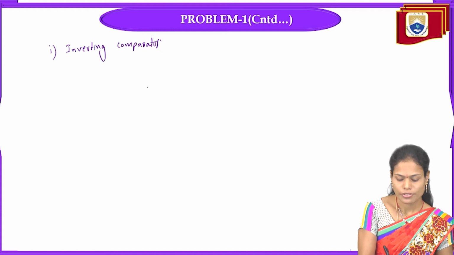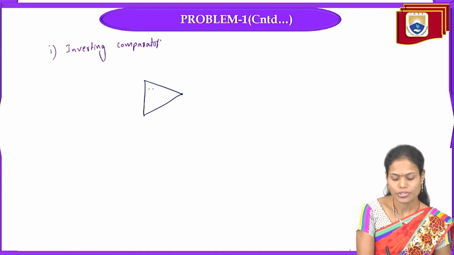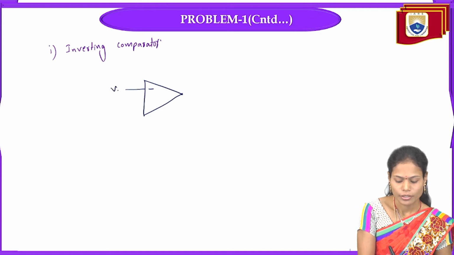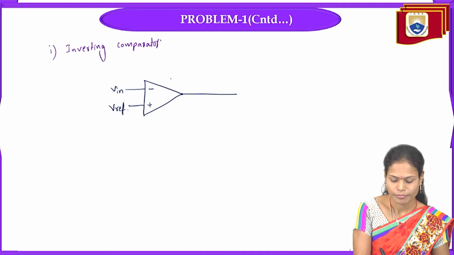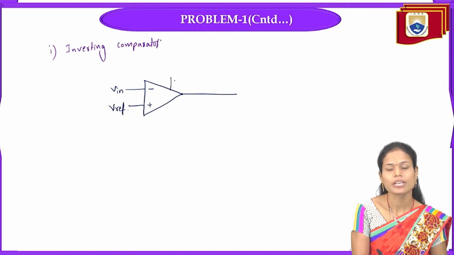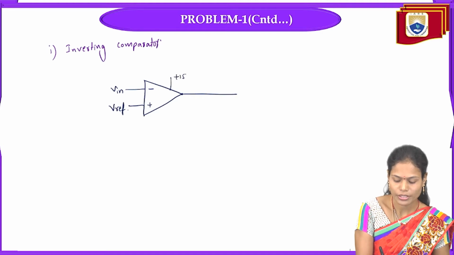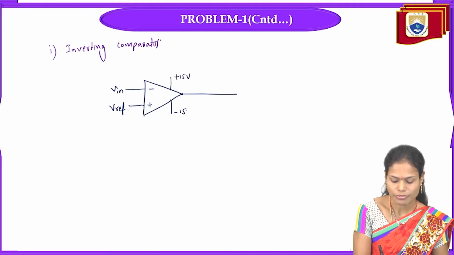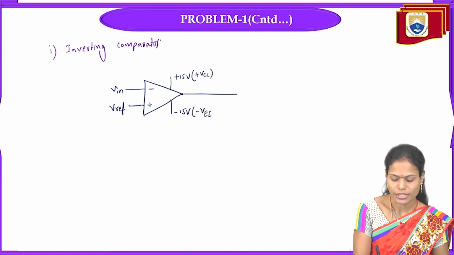Okay. So in the case of the inverting comparator, what I said already: inverting comparator means the input signal we need to apply to the inverting terminal, and the reference voltage is applied to the non-inverting terminal. And in the problem, the given plus or minus VCC value is plus or minus 15 volts. So here it is plus 15, and here it is minus 15 volts. This is nothing but the plus VCC value, and this is nothing but the minus VEE value.